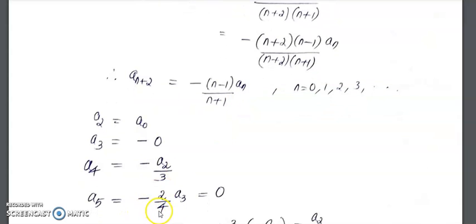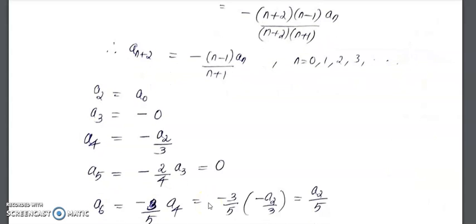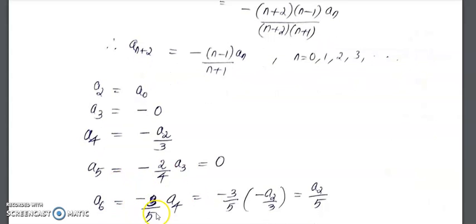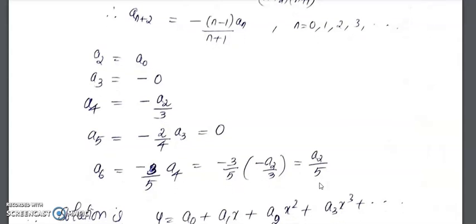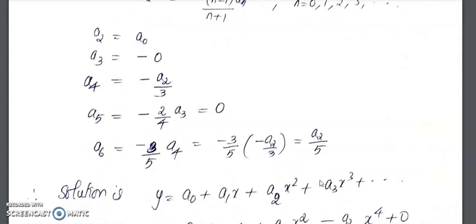Again a5 is in terms of a3, so that is again 0. a6 is minus 3 by 5, that is, when we take n equal to 4 we get a6, minus 3 by 5 a4, which is a2 by 5. Next, a7 will again be in terms of a5, so a7 is 0.